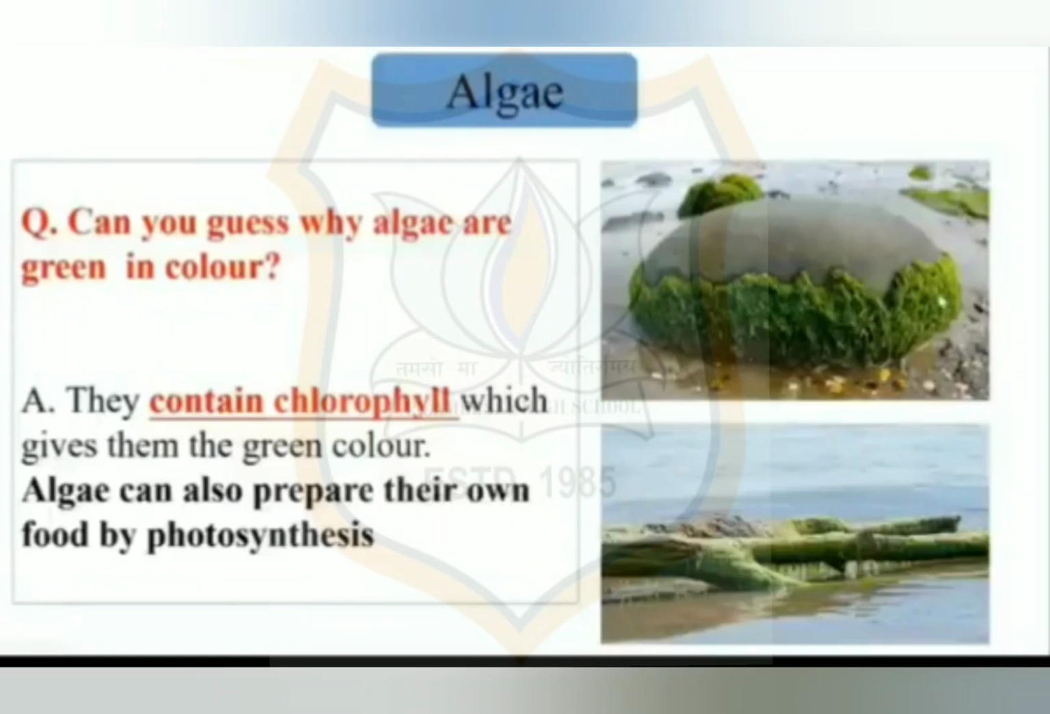You must have seen these slimy green patches in ponds or stagnant water bodies. This is algae. Can you guess why algae are green in color? Because they contain chlorophyll, which gives them the green color. Algae can also prepare their own food by photosynthesis.